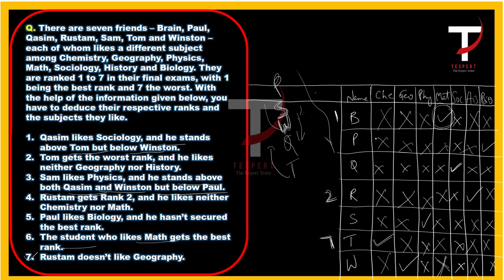So B is rank number one, Rustam is rank number two, P means Paul. Paul is rank number three, Sam is four, Winston is five, Qasim is six, and Tom is seven. Right? This is the ranking order.